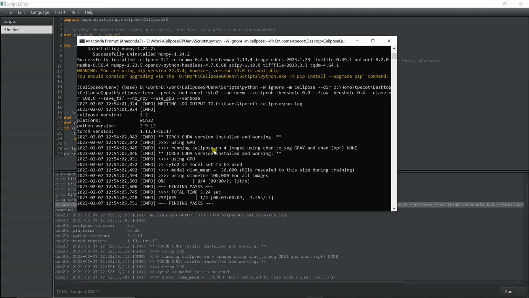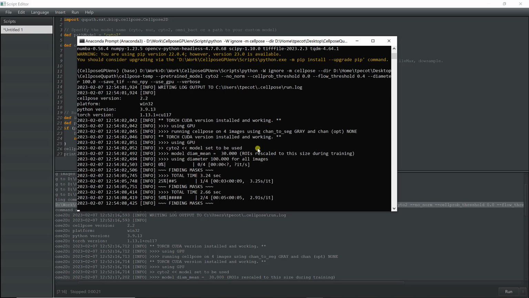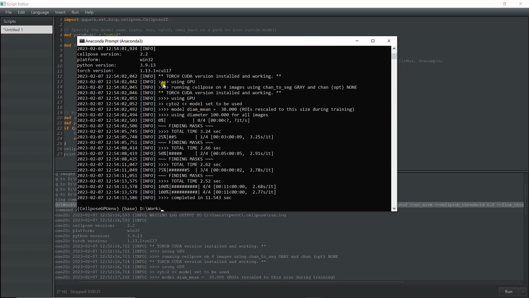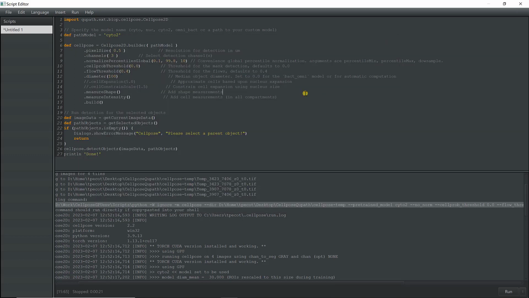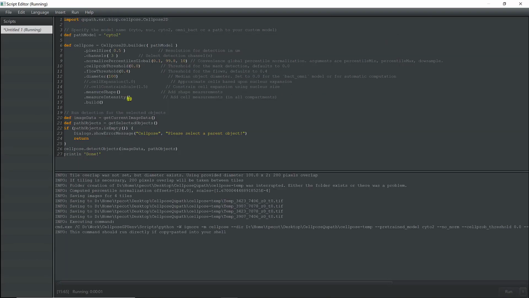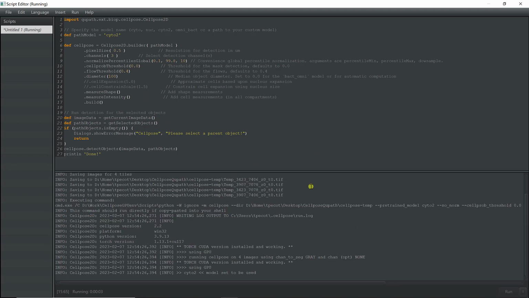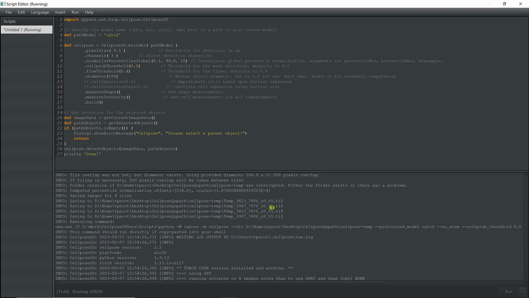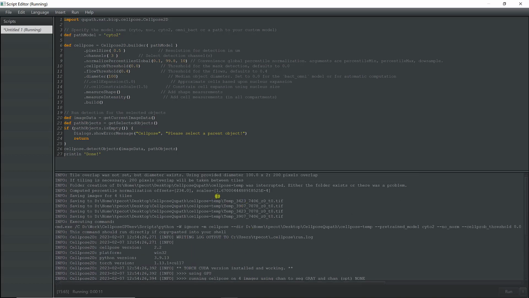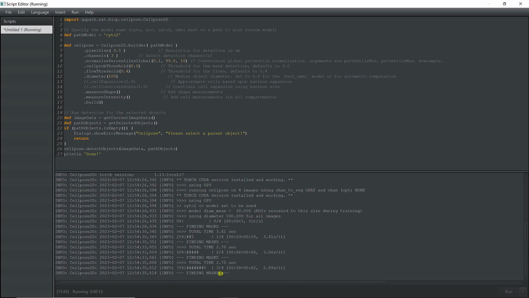And so if the pre-trained models were not downloaded, when you do that, it's going to start by downloading the pre-trained models, and then it's going to run everything. So I can now close that, I can run it again, and so it's going to take the exact same time. So as you can see here, it tells you where it put the tiles, so it's in a temporary file in your project folder, and it's running.